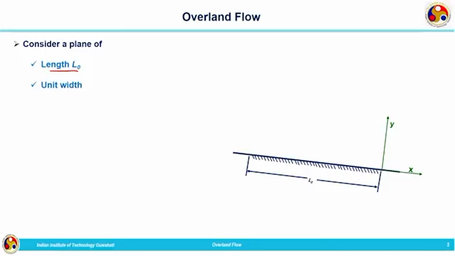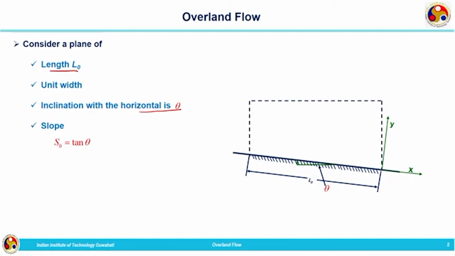We are considering a length of plane as capital L0 and width in the other direction is considered as unity. That is, the plane is an inclined plane. So, it is making an angle of theta with the horizontal, and based on that we will be having a slope that is given by tan theta. So, slope is given by tan theta because the inclination of the plane is theta with the horizontal.